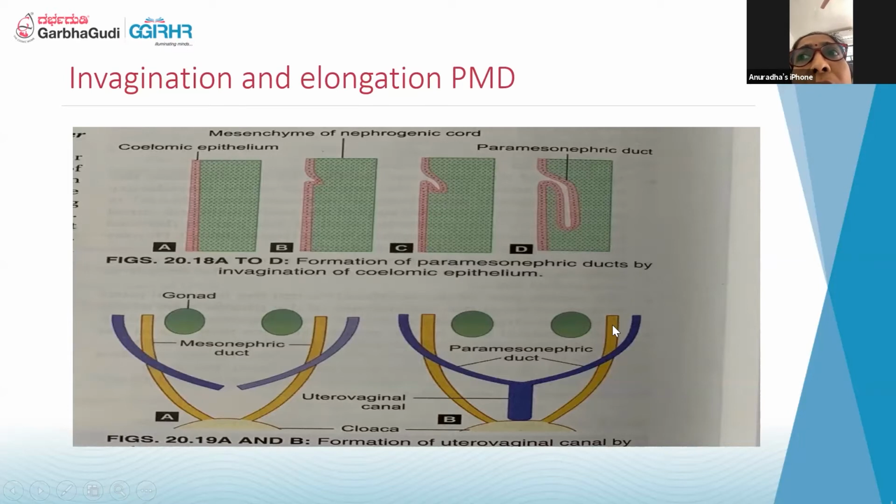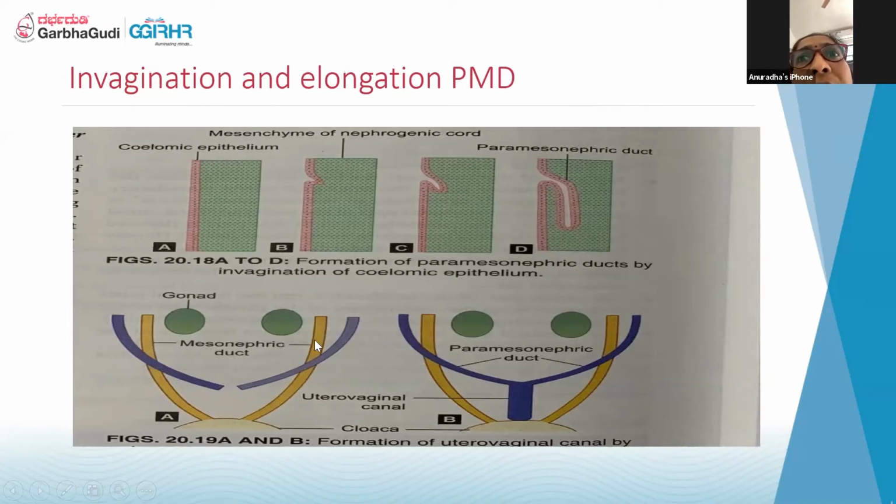Both the reproductive systems are developed. Because of the presence of AMH and testosterone, the mesonephric duct persists. This is the mesonephric duct, and the duct adjacent to it is the paramesonephric duct. Because of the absence of AMH and testosterone, it develops into the paramesonephric duct.